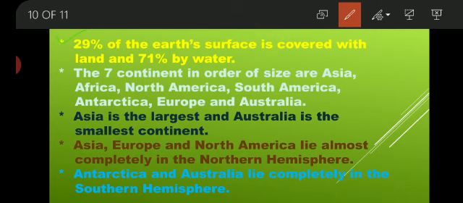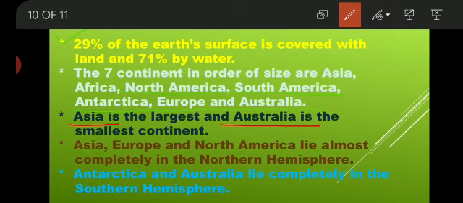The seven continents in order of size are Asia, Africa, North America, South America, Antarctica, Europe and Australia. Asia is the largest and Australia is the smallest continent.